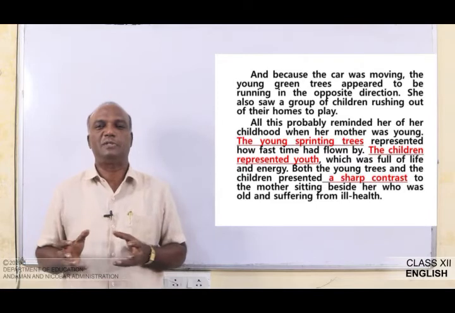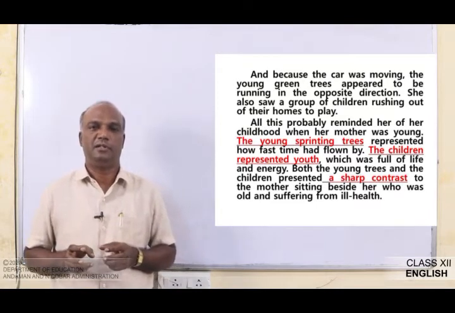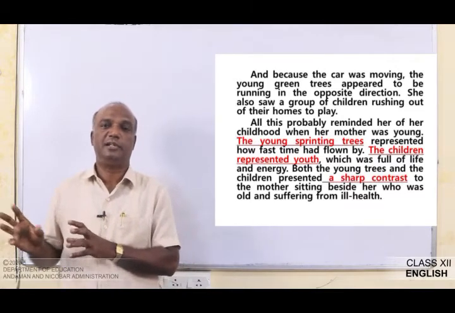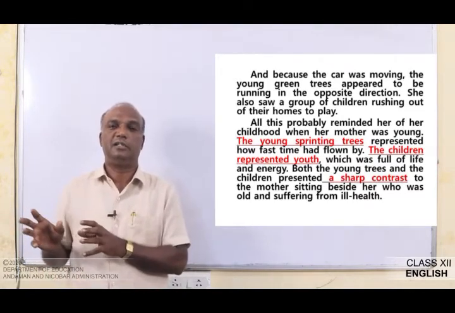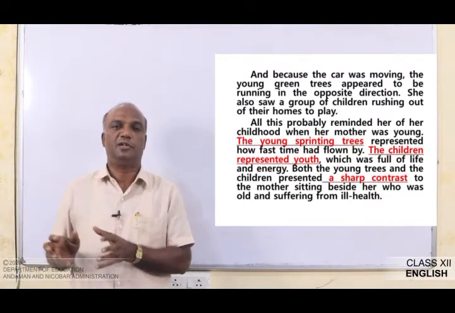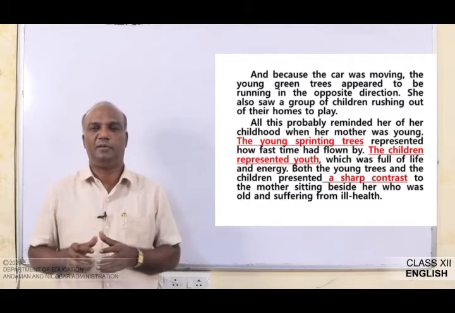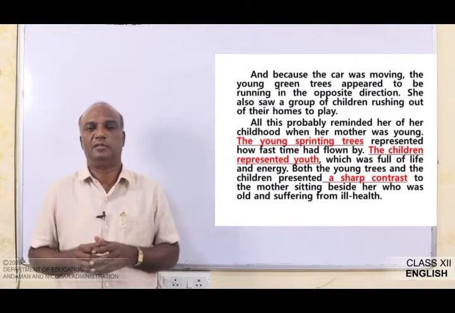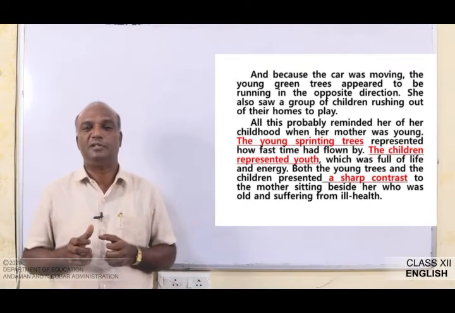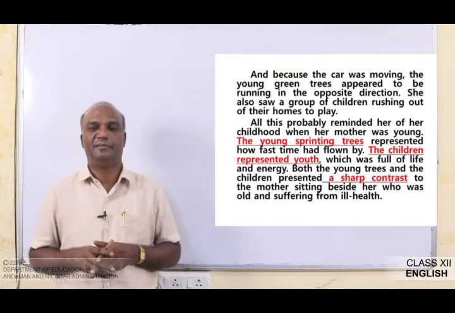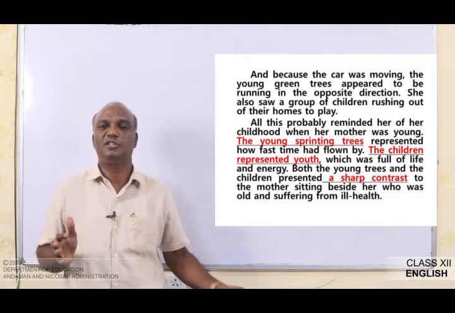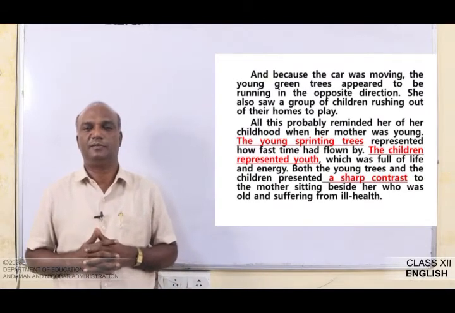She also saw a group of children rushing out of their homes to play. These are the two things she looks at. One is green trees which appear to be running, and another thing she saw is a group of children rushing out of their homes to play. They are very happy, very active, enthusiastic. So all this probably reminded her of her childhood, when her mother was young, when she herself was a very small child. We can think about it.